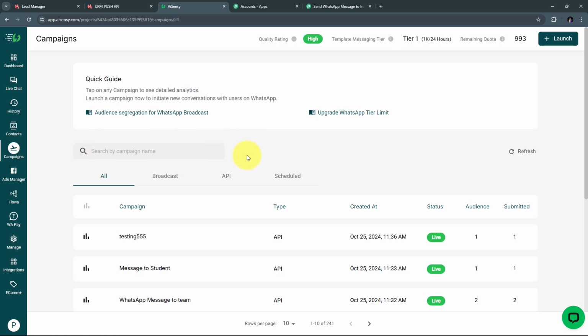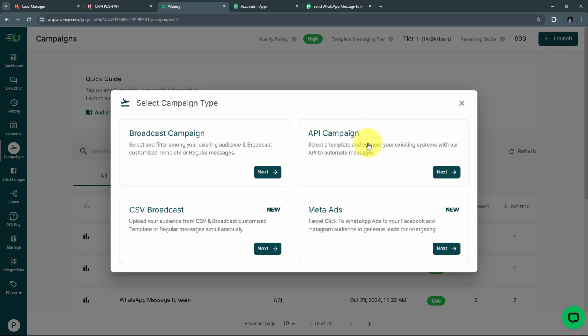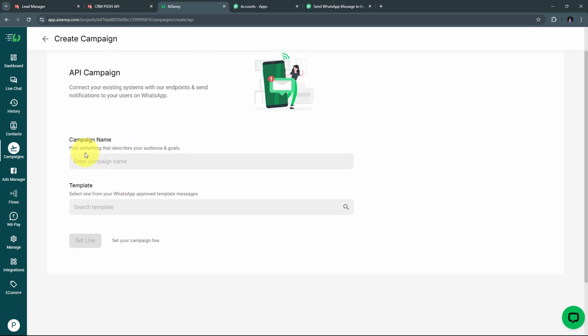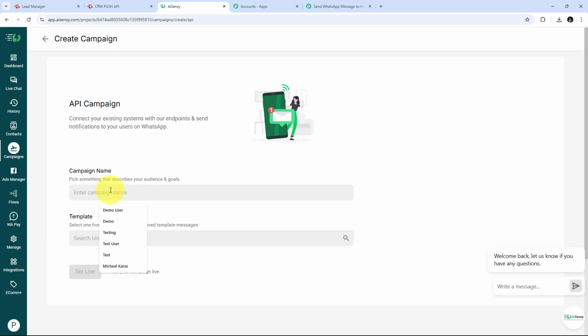For creating a new campaign, I need to go to campaigns, and here in campaigns, I need to create a new campaign. So I'm going to click on this launch button, and I'm going to create an API campaign. I'm going to click on next, and here first I have to give a campaign name. My campaign name is going to be IndiaMART inquiry messages.